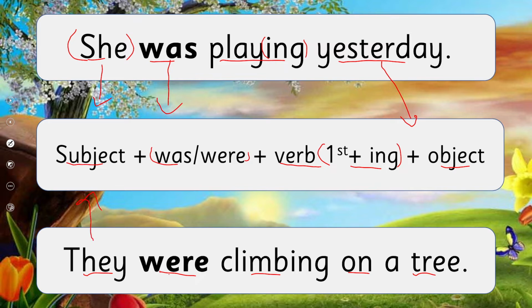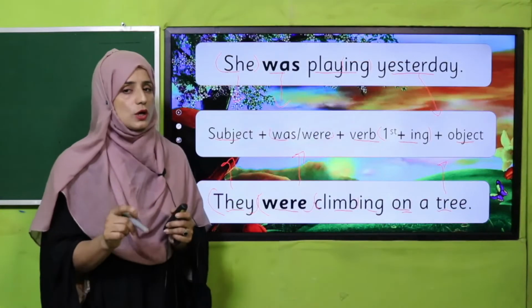They is the subject, and I have used were as the auxiliary verb. So why have we used were? Yes, because they is plural. They are two persons or more than two persons. So this is plural. Climb is the first form, plus ing, climbing, and on a tree is the object. So have you got that? How we can make a positive sentence in past continuous tense.